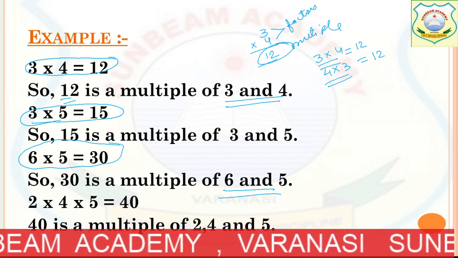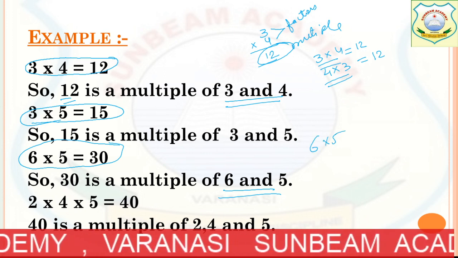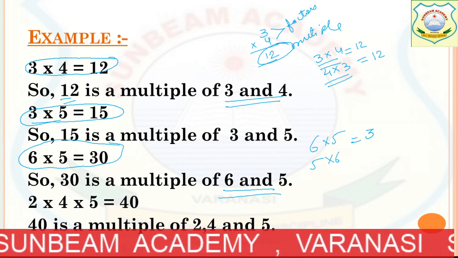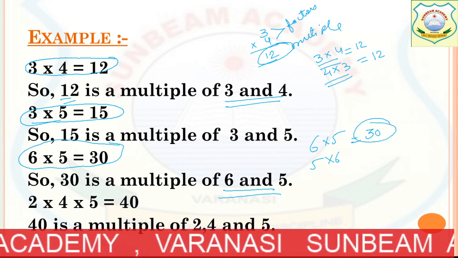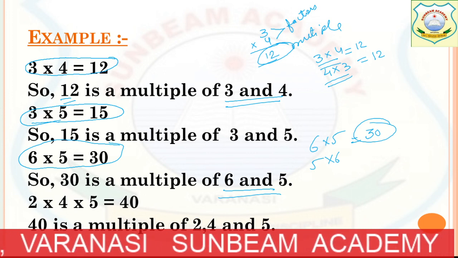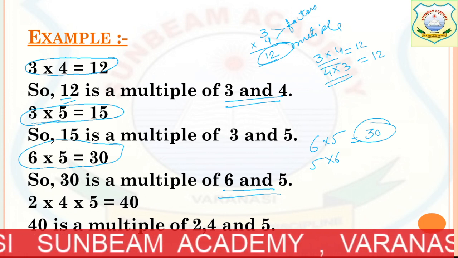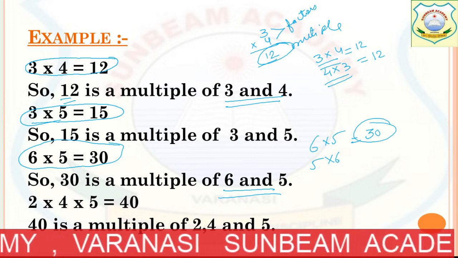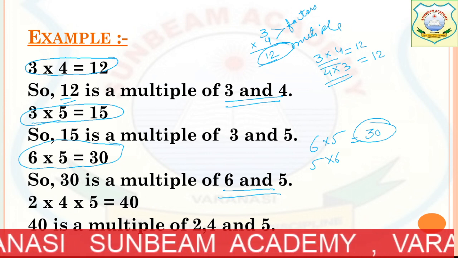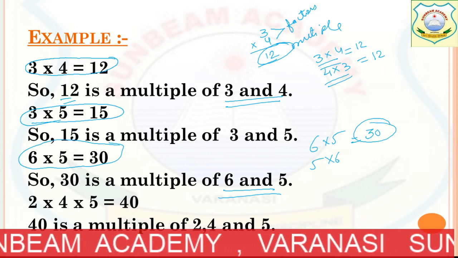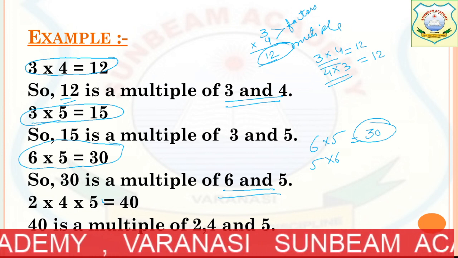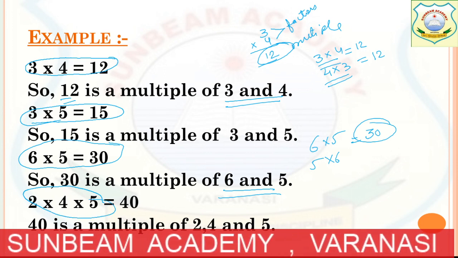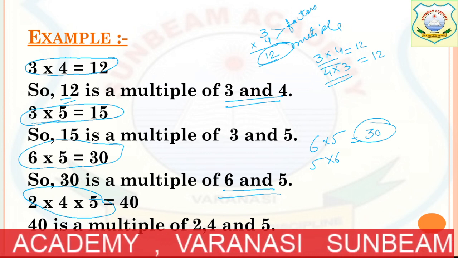Got it? If we are writing 6 multiplied by 5 or 5 multiplied by 6, the product or the multiple will be the same, 30. Got it? Now remember one thing: if we are multiplying 2 numbers, 3 numbers, 4 numbers, whatever we are doing, after multiplying, the product we get will be the multiple.